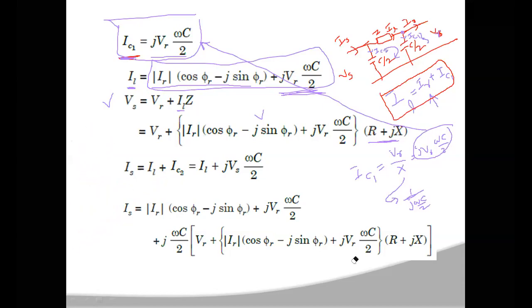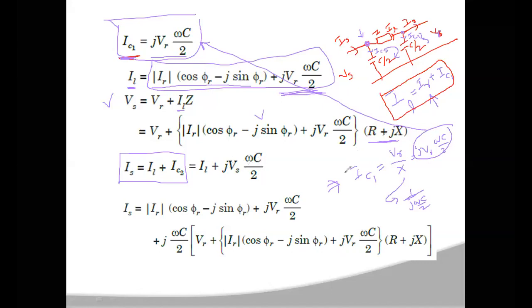Okay. So then you write the equation for sending end current IS. So now IS is equal to your IL plus IC2 at this node. At this node, you have to write the KCL equation. So the sending end current IS is equal to IL plus IC2, and the value of IC2 you have to calculate in a similar manner as IC1, right? So IC2 will be j into VS omega C by 2.